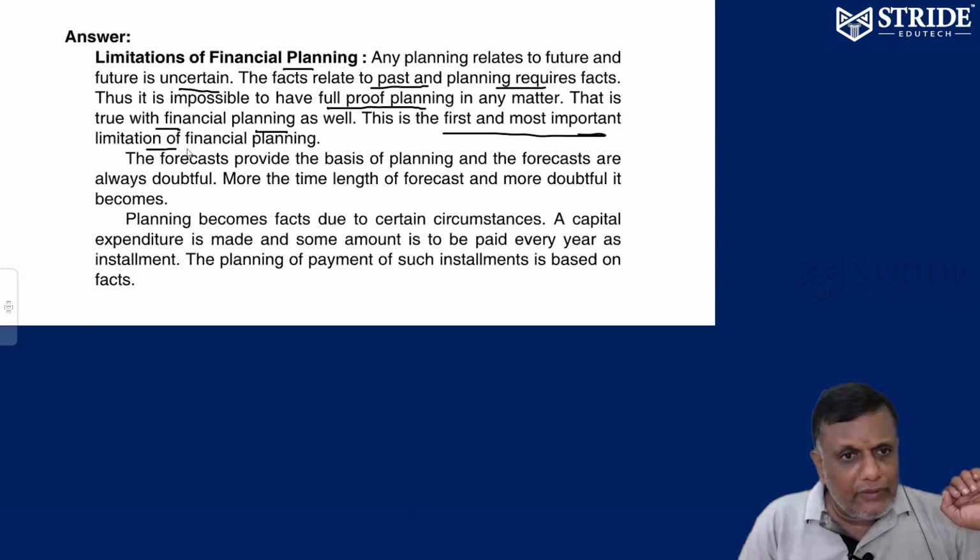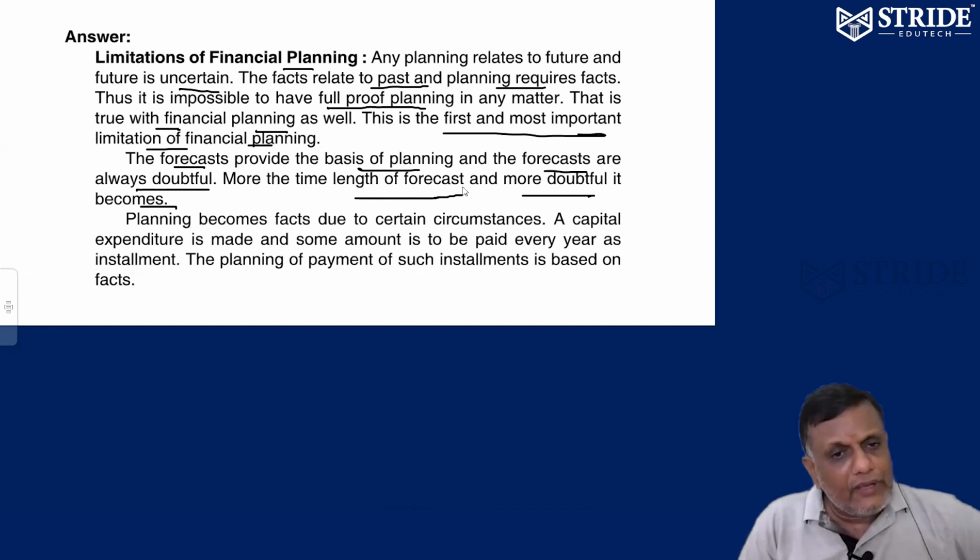The first and foremost limitation of financial planning: forecasts provide the basis of planning, and forecasts are always doubtful. The longer the length of the forecast, the more doubtful it becomes. A longer forecasting time means higher risk and more doubt. Progressively, as the length of the forecast increases, doubt and risk also increase.